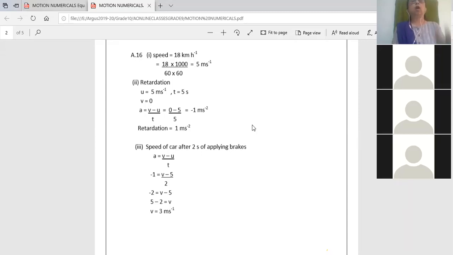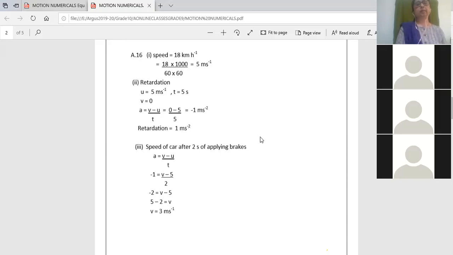Now the car is moving with a particular speed. So this speed of 18 kilometer per hour, or 5 meter per second, will be your U, the initial velocity. And it is going to come to a stop because after applying the brakes, it stops in 5 seconds. So final velocity is 0, time is 5 seconds. So I will put the formula of acceleration, v minus u upon t. So I get negative. So what is the retardation? Acceleration is -1, so retardation will be +1 meter per second square.